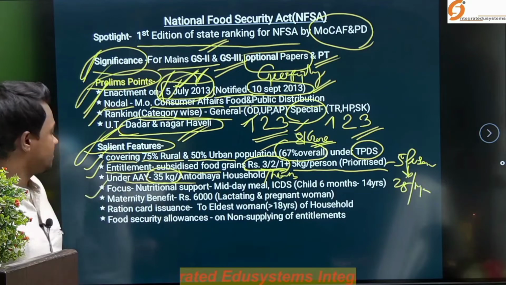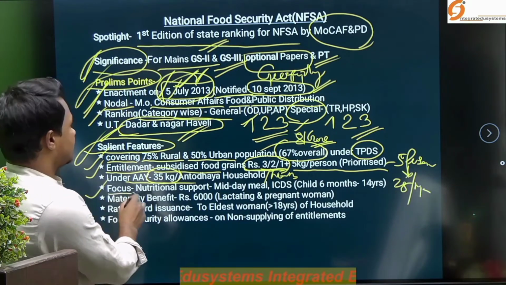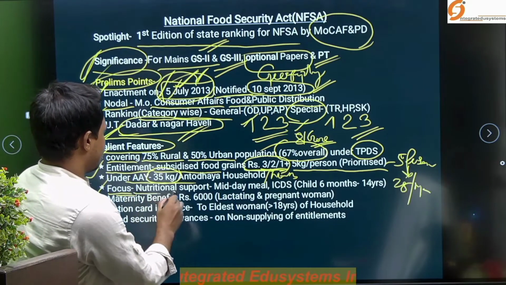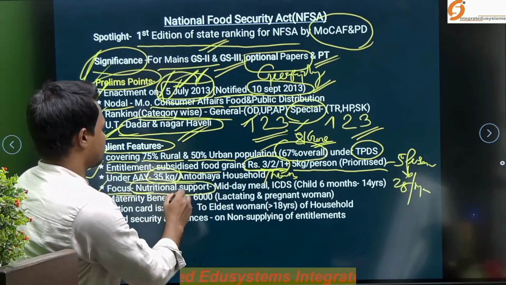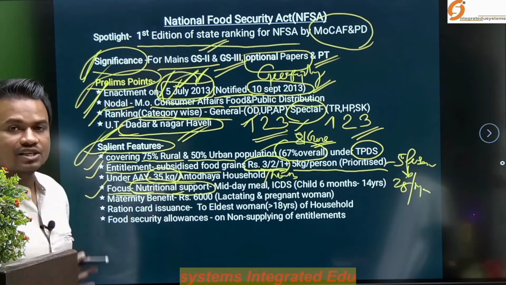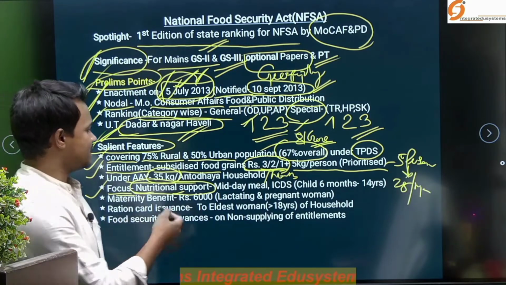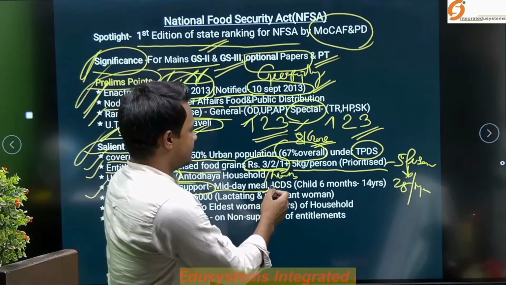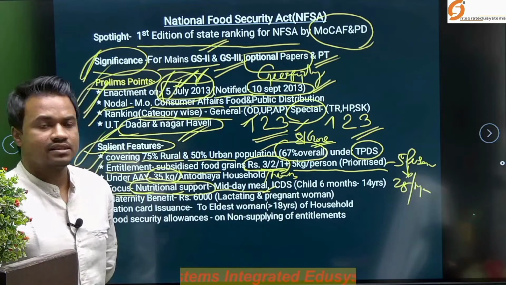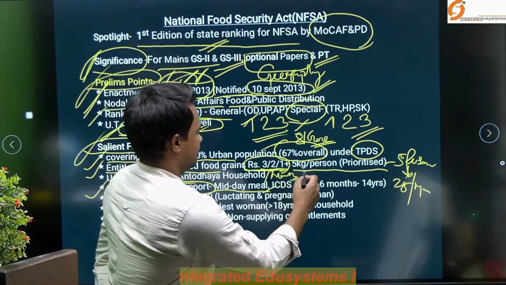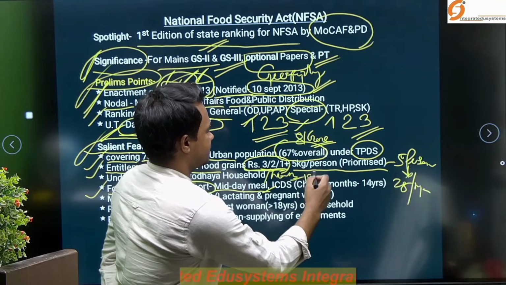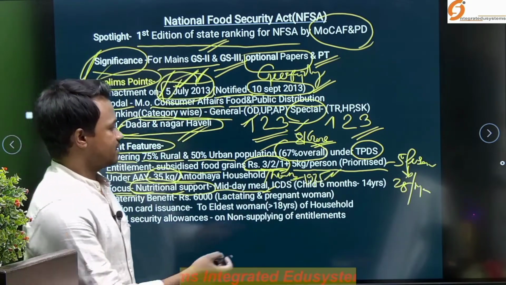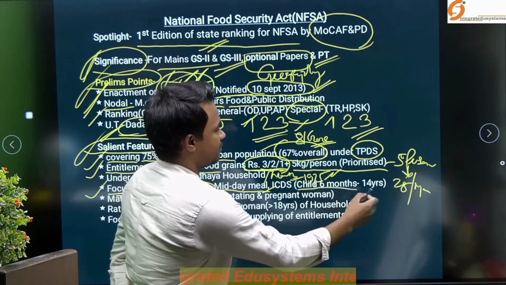The next important point is the focus. This National Food Security Act is especially focused on nutritional support, particularly for children as well as women. For children, there is the midday meal scheme, as well as the Integrated Child Development Services, which has operated since 1975 and is still in operation today, for children from 6 months to 14 years.